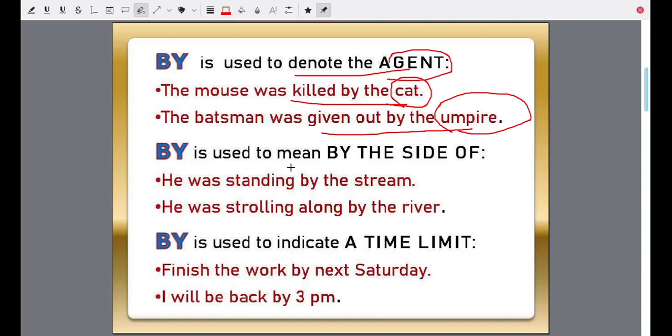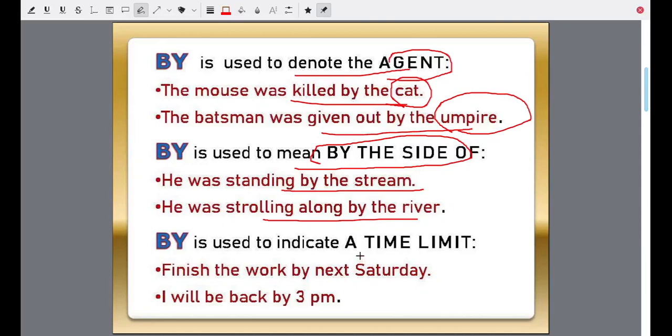By is also used to mean by the side of. He was standing by the stream. By the stream, that means by the side of the stream. He was strolling along by the river.